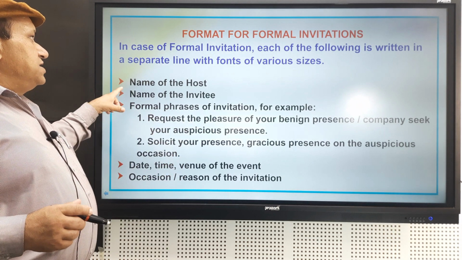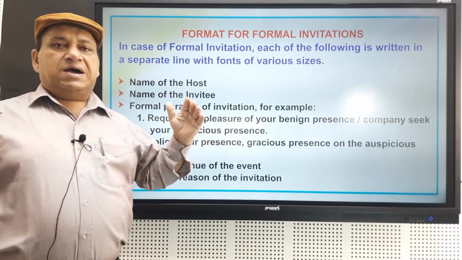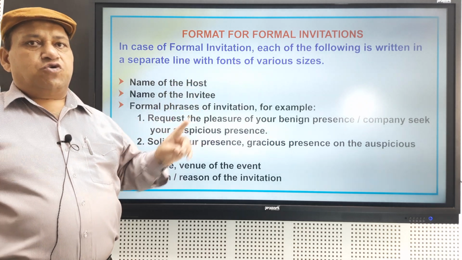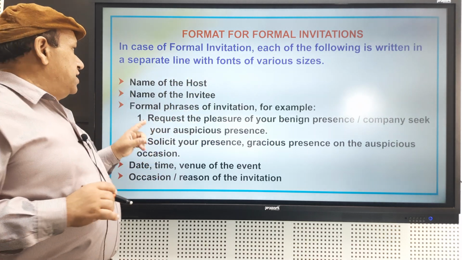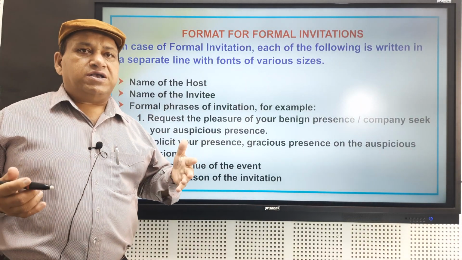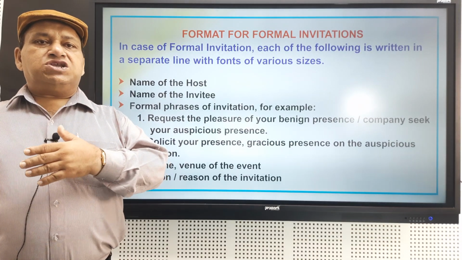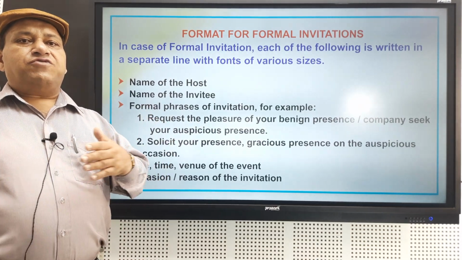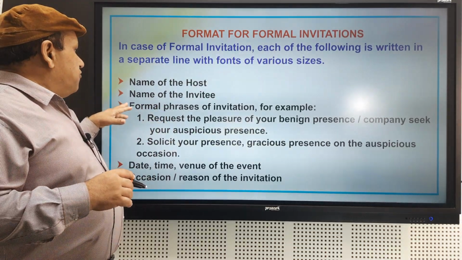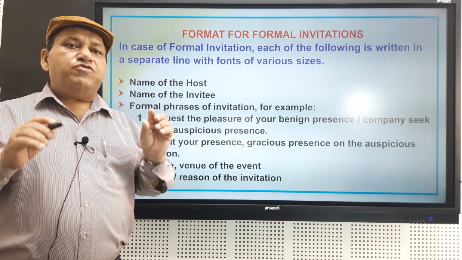See here, the first thing is to mention the name of the host. That means if you are running an institution, agency, or your club, write that first of all on the top of that particular invitation. Then the name of the invitee, who is inviting. Suppose it is Adarsh Vidyalaya, the management staff and the school principal is inviting. So he is inviting.